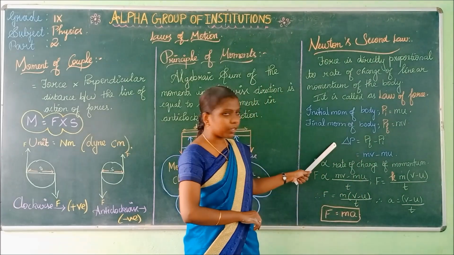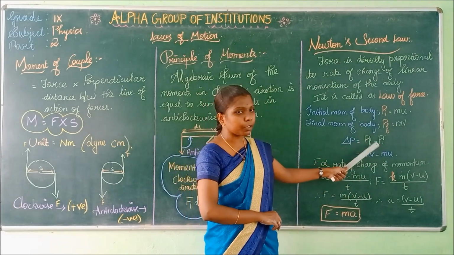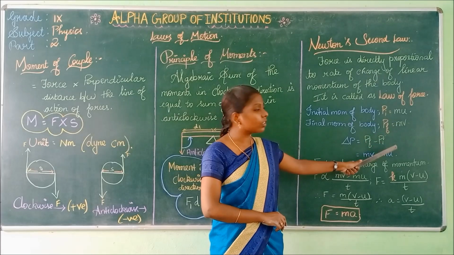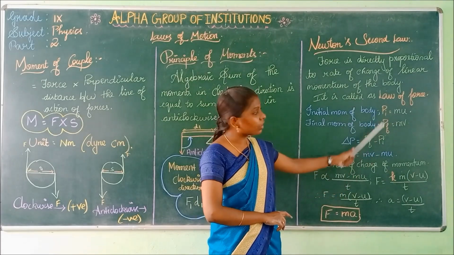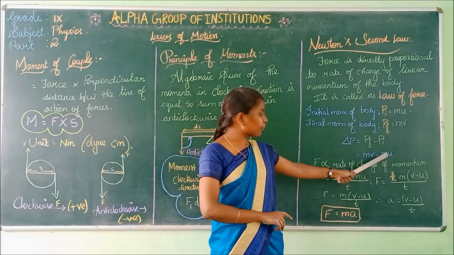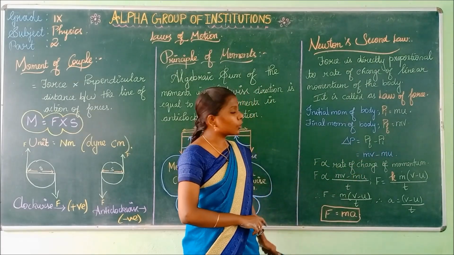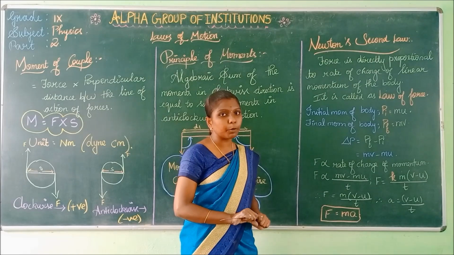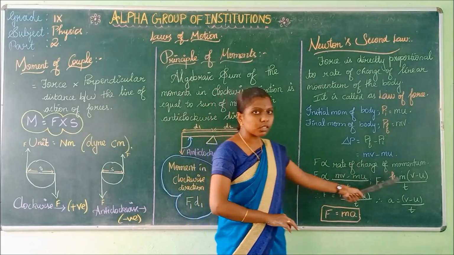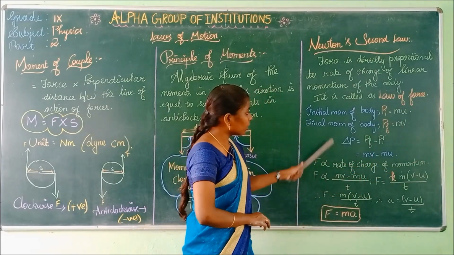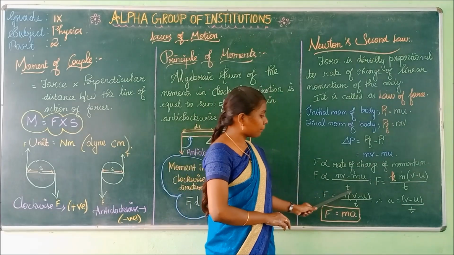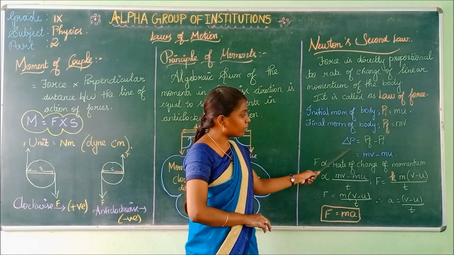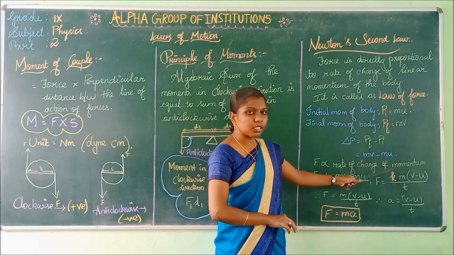Change in momentum is equal to the difference between final momentum and initial momentum. So the value for final momentum is mv, and initial momentum is mu. Now from Newton's second law, force is directly proportional to the rate of change of momentum. So force is directly proportional to mv minus mu.